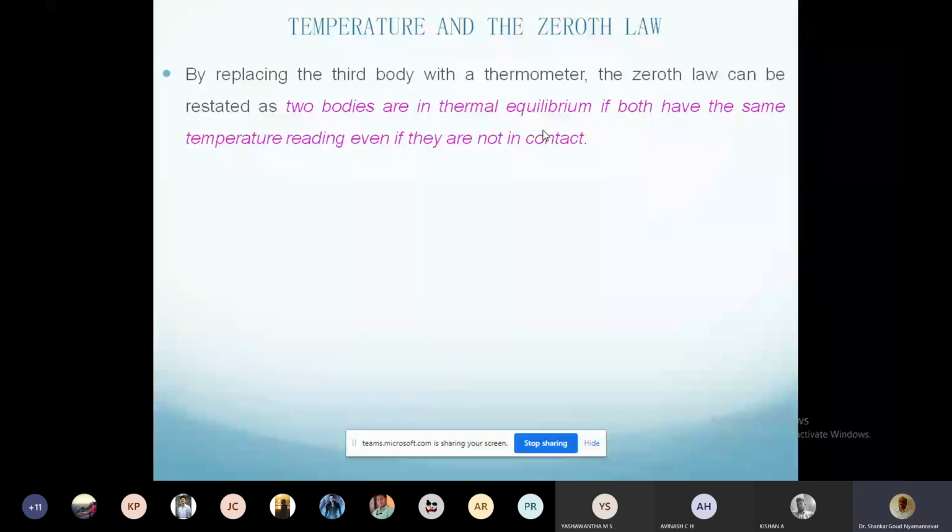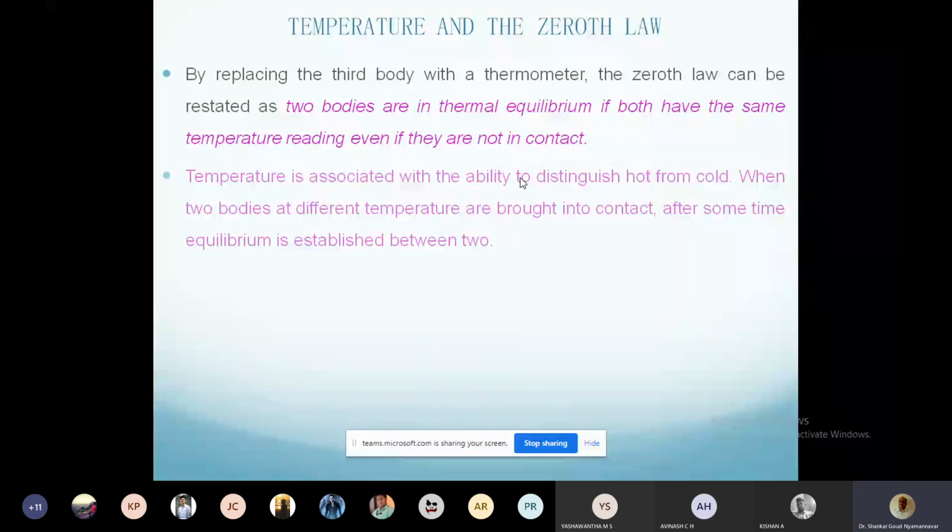I can do this without bringing them in contact by using a third body, that is, the temperature measuring instrument, the thermometer. Using that, if the two bodies show the same temperature, I can conclude that the two bodies are at the same energy level, that they are in thermal equilibrium.